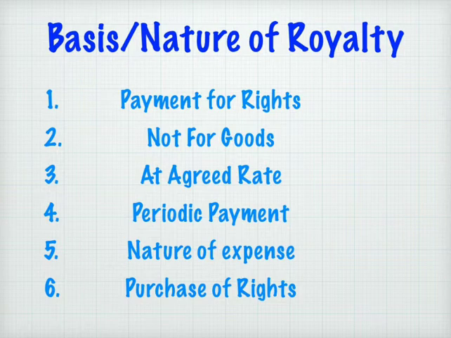But royalty based on sales is treated as selling expenses and charged to profit and loss account. We must understand this properly. And lastly, the nature of royalty is purchase of rights. Payment for the purchase of copyright, patent or mineral bearing land is a capital expenditure and not royalty. Such payments are recorded as fixed assets. Thus, periodic payment is royalty, but lump sum payment is capital expenditure to be treated as an asset.